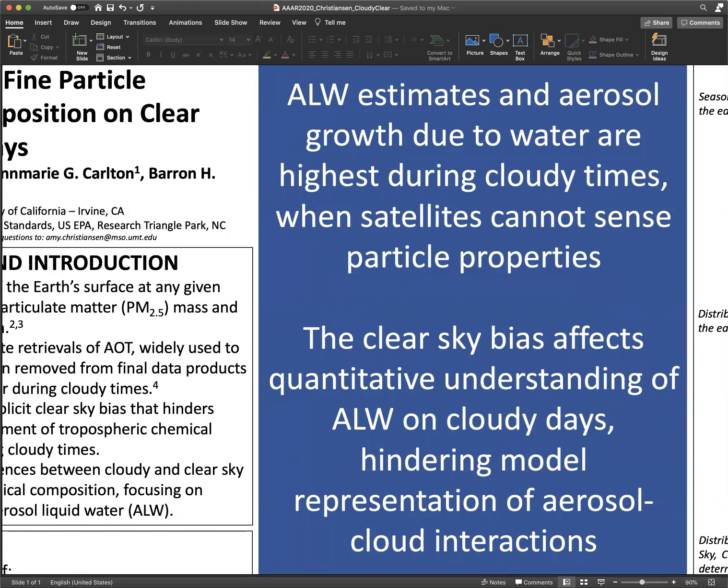Here's the main message. ALW estimates in aerosol growth due to water are highest during cloudy times, the times when satellites cannot sense particle properties and impacts. This limits our understanding of atmospheric particle burden and its climate-relevant physical and chemical properties, which have implications for the prediction of weather, air quality, and climate. This clear sky bias affects our quantitative understanding of ALW on cloudy days, which hinders model representation of aerosol-cloud interactions. Accurate representation of ALW, aerosol-cloud interactions, and subsequent radiative forcing estimates require chemical composition information during cloudy times.